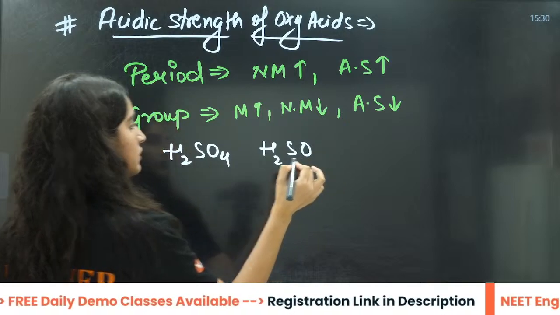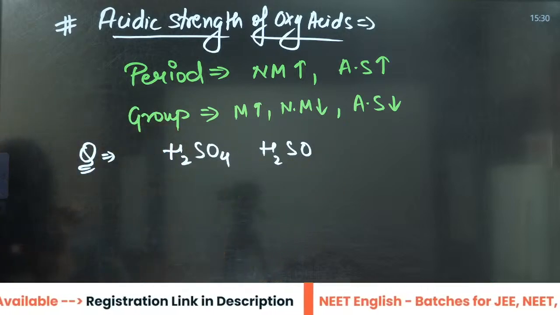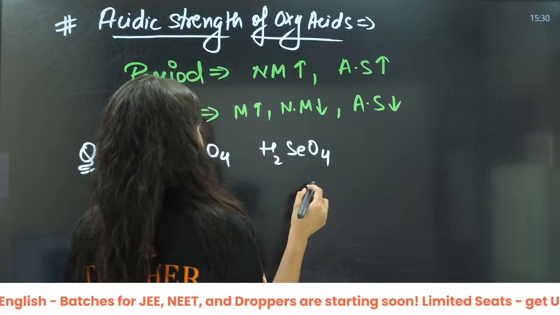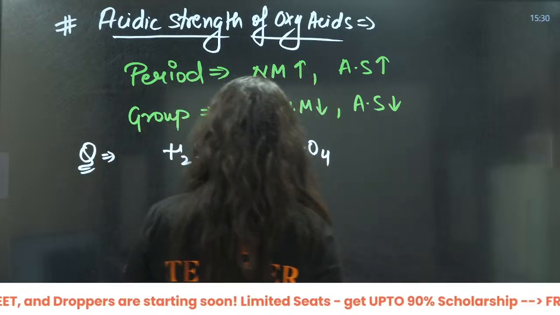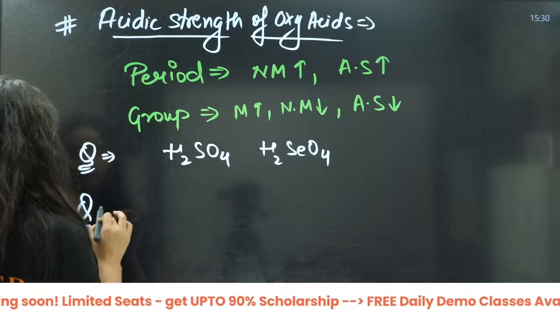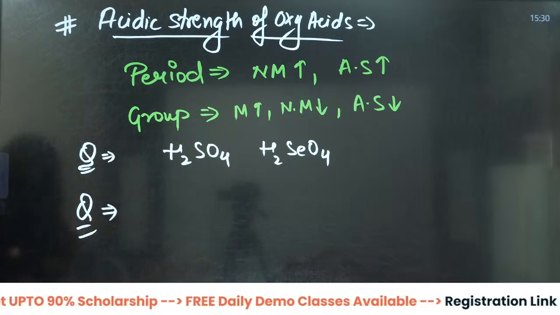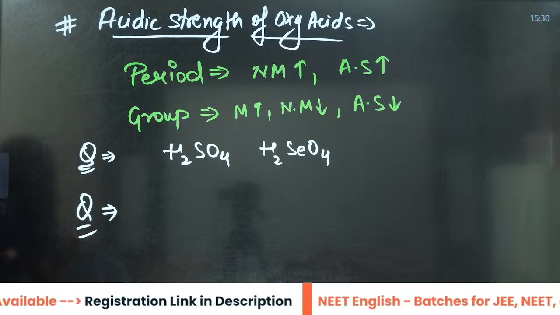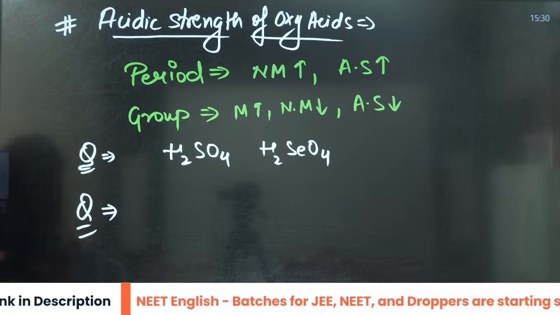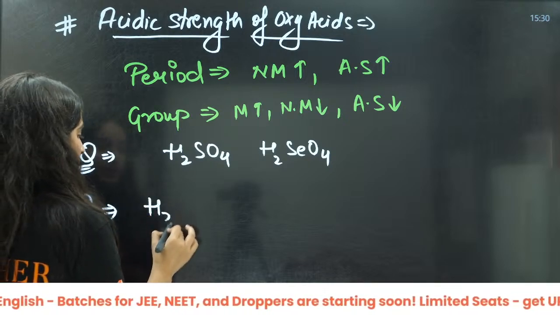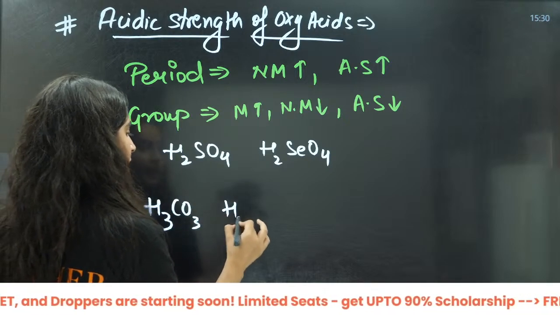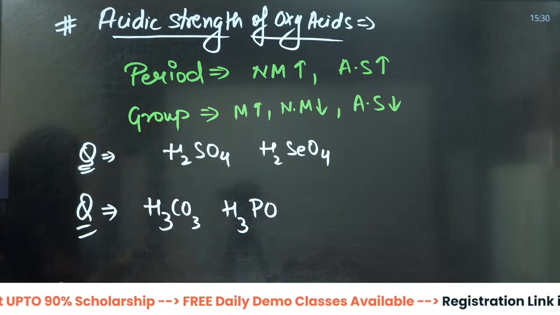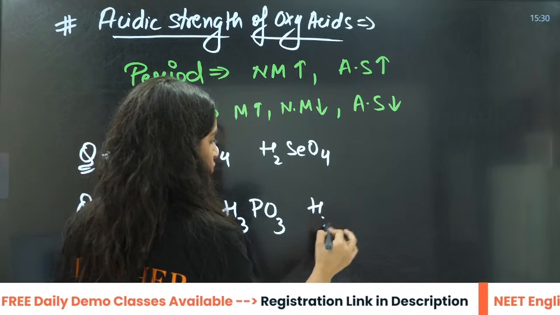H2SeO4. Second is H3CO3, H3PO4, H3PO3, H2SO4.